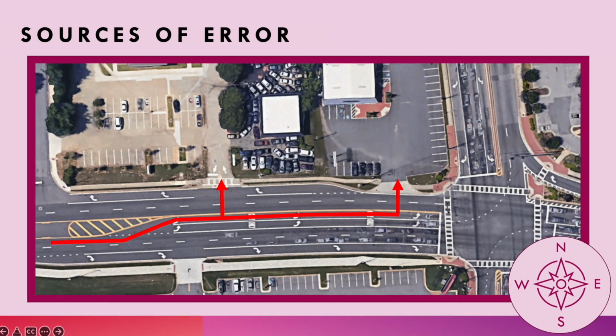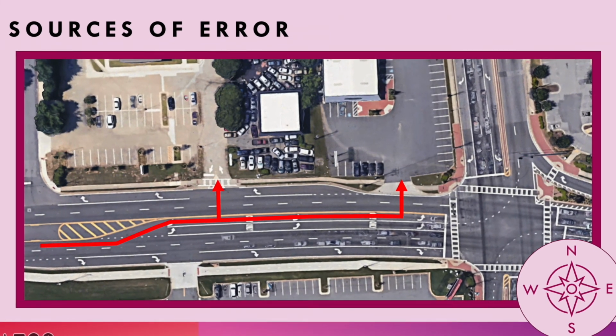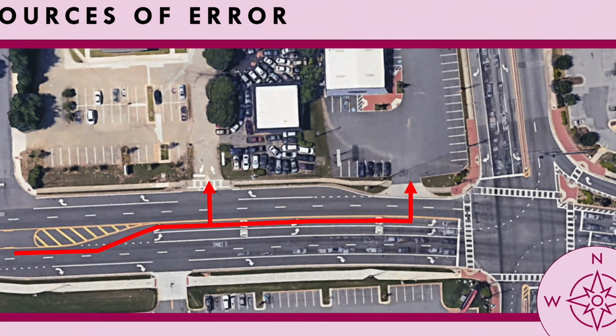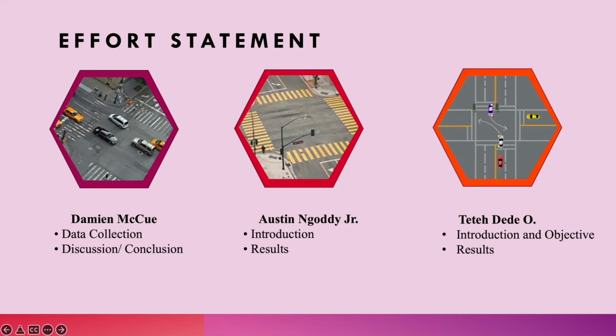This is a satellite image of our intersection. We collected data on the eastbound moving traffic, while our companion group collected data on the southbound traffic. Our effort statement: Damien collected the data and worked on the discussion and the conclusion. Austin worked on the introduction and the result. Dede also worked on the introduction, objective, and the result.